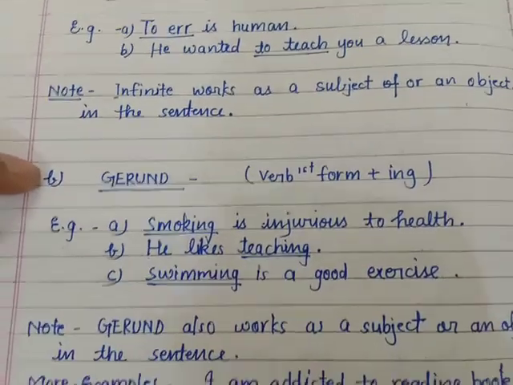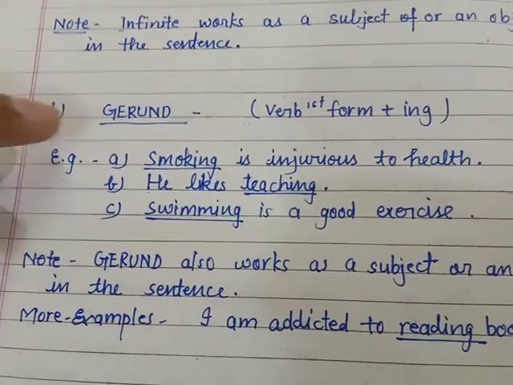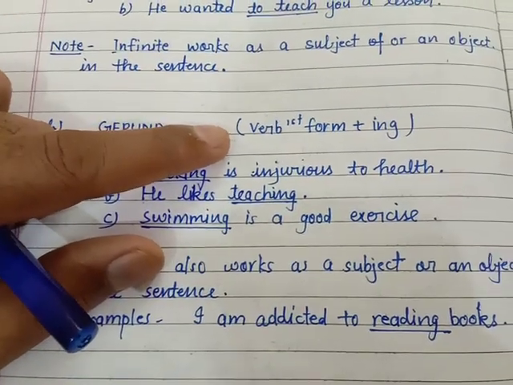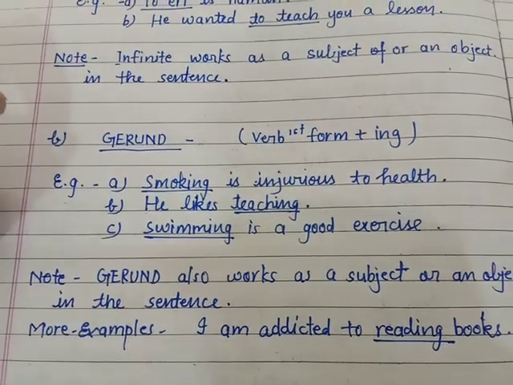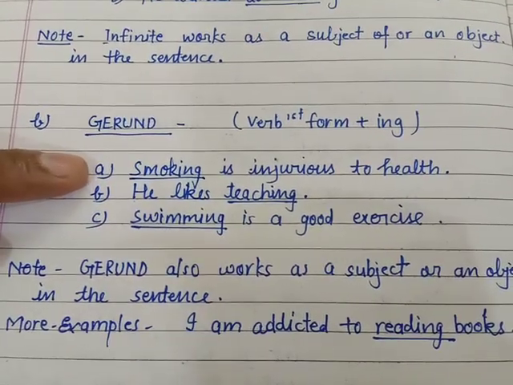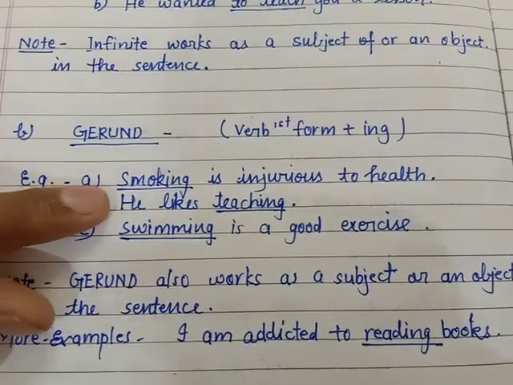Now the next one, that is gerund. A gerund can also be used as a subject of the sentence or as an object of the sentence. Here are some examples through which you can easily understand.